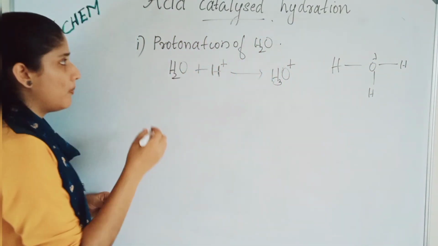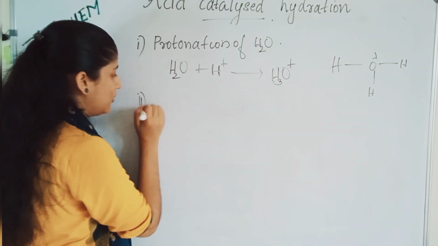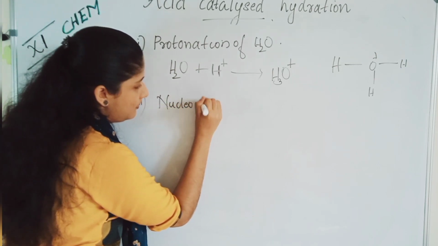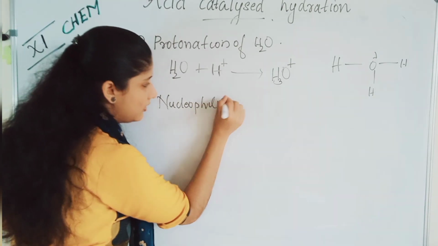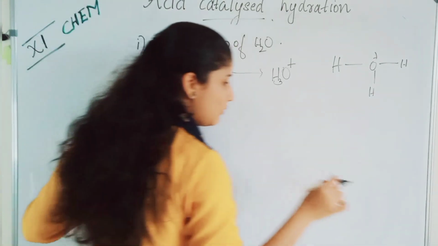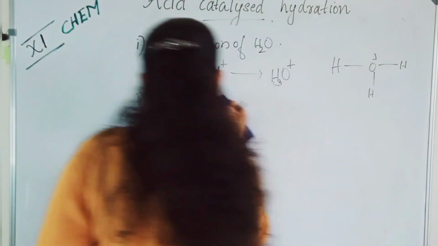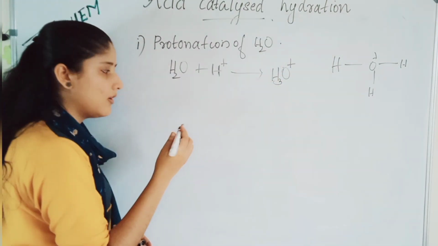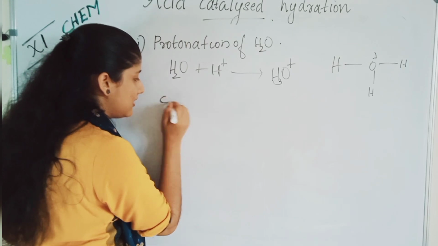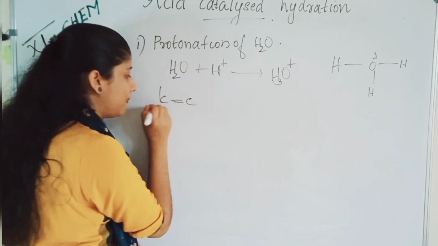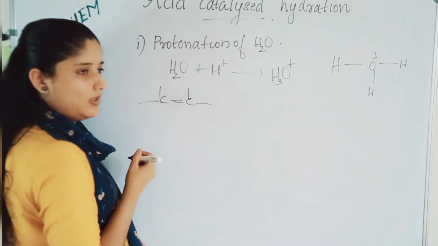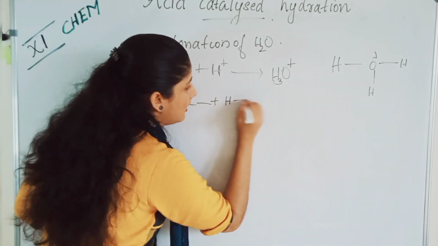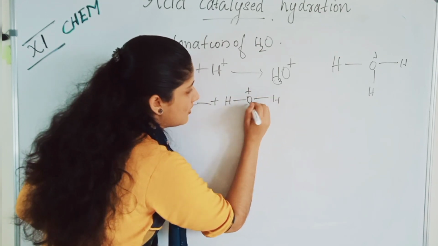After forming the H3O plus, the next step is nucleophilic attack. Sorry, before the nucleophilic attack, this H3O plus will react with our alkene, that is C double bond C. This is our alkene. It will react with this H3O plus.